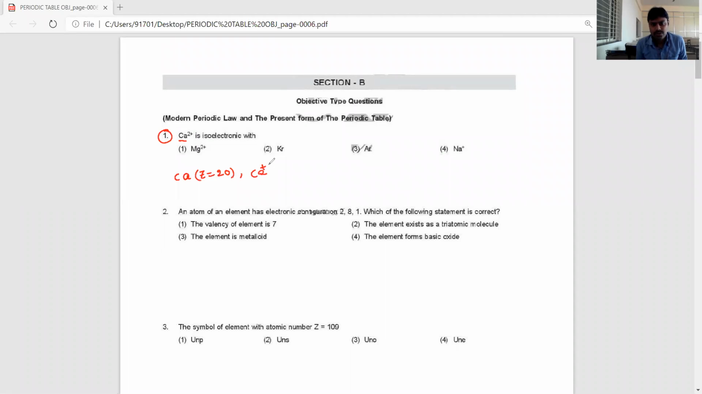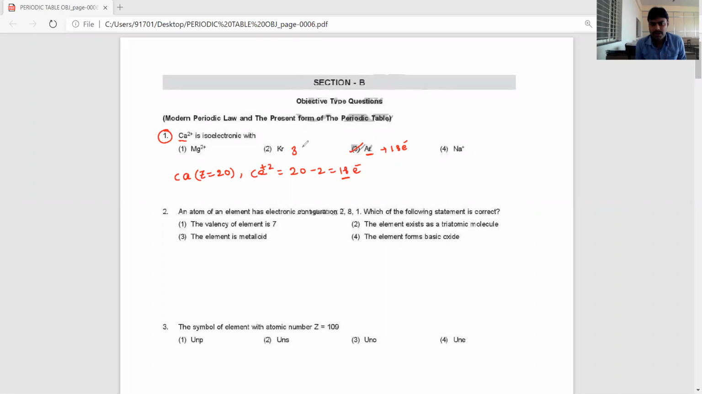Calcium plus 2 has 20 minus 2 is equal to 18 electrons. Okay, students, so 18 electrons are present. Among these, which has 18 electrons, dear students? Argon, atomic number Z is equal to 18, a neutral atom. It has 18 electrons. So your answer is the third option.